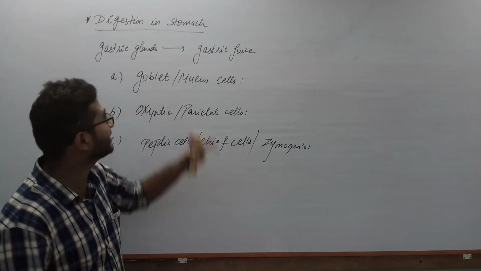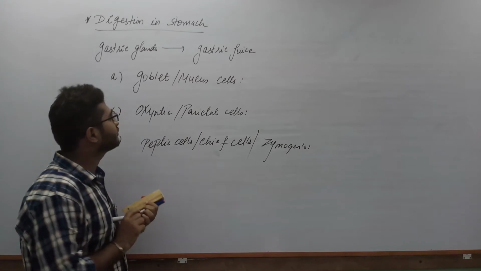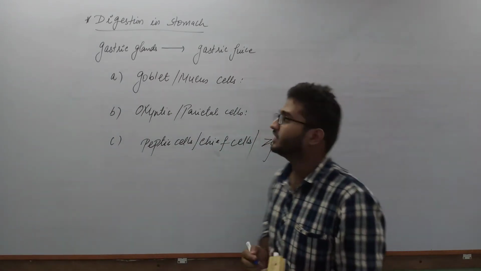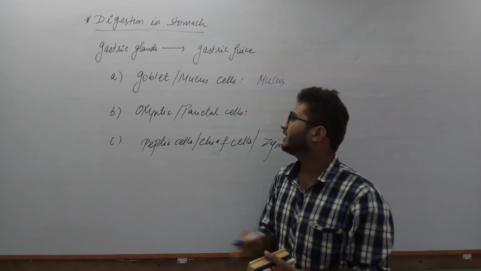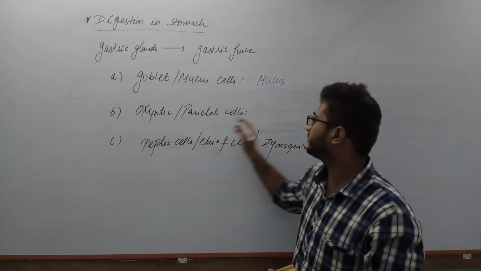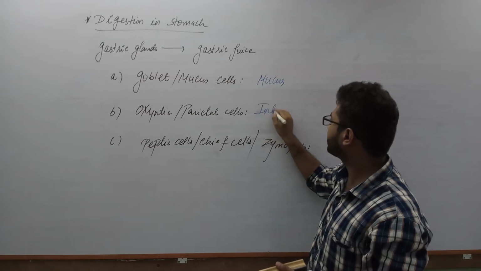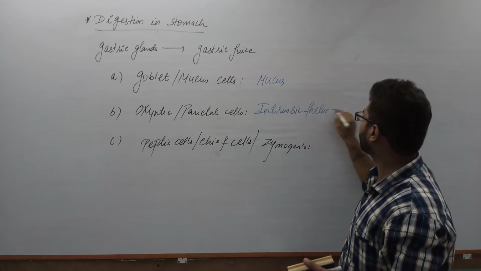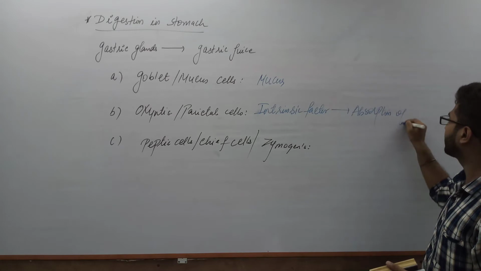Now let us discuss once again the role of these 3 cells. We have already discussed them in the separate section on gastric glands, but it is required here also. Goblet cells or mucus cells, as the name suggests, secrete mucus. Individual role we will discuss later on. Parietal cells, oxyntic cells, secrete intrinsic factor, which is required for the absorption of vitamin B12.